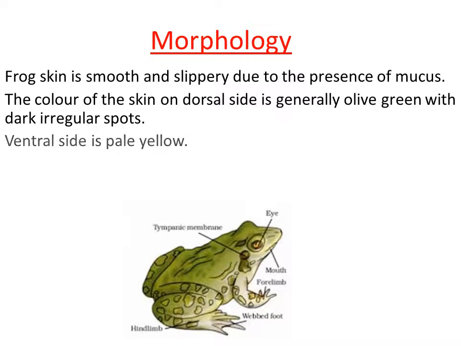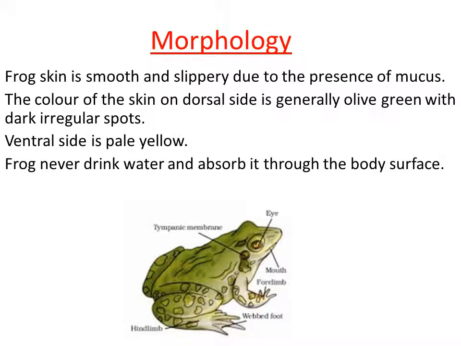Then if you look at the ventral side, it is pale yellow in color. The ventral side is nothing but the belly region. So the ventral side of the frog is pale yellow in color. By this color variation, we can differentiate which one is the dorsal side and which one is the ventral side. The ventral side is usually pale yellow in color, and the dorsal side is olive green with dark irregular spots, right?